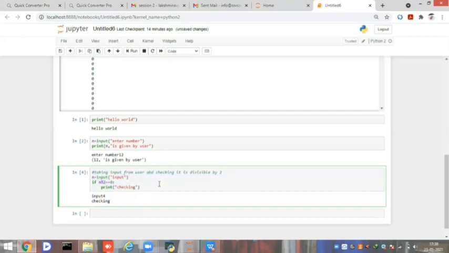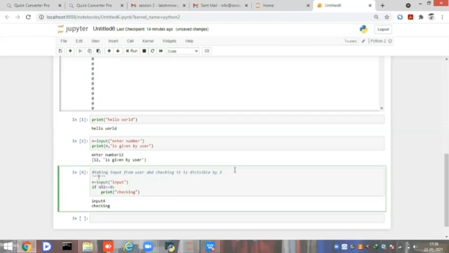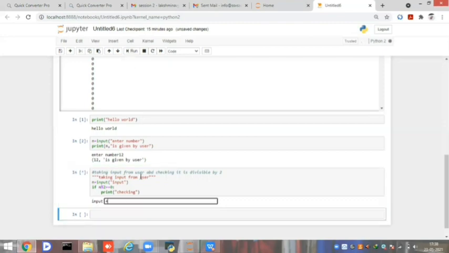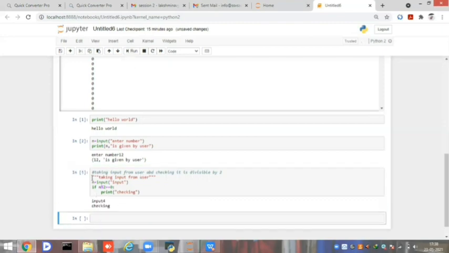If I want to write in multiple lines instead of single lines, we will use triple quotes for this. So we can write taking input from user, and now I run the code. I'll give 4 here, checking. So this also will work, I mean, in triple double quotes or hash.